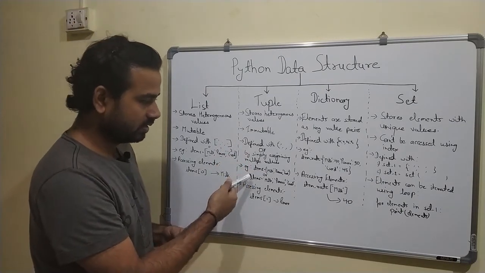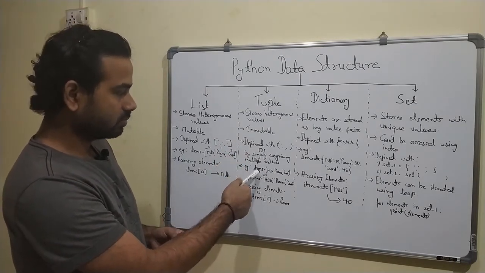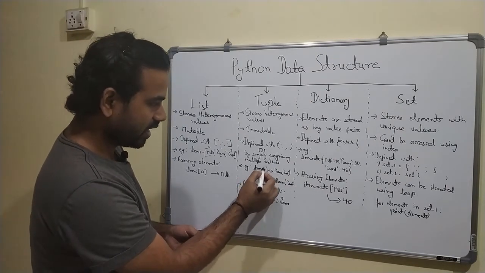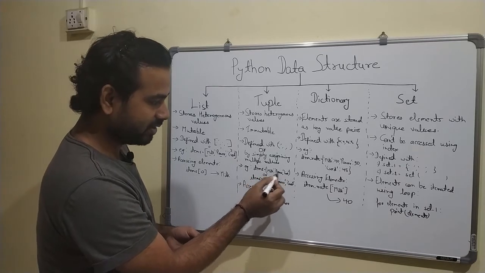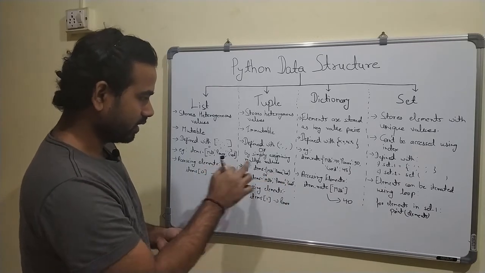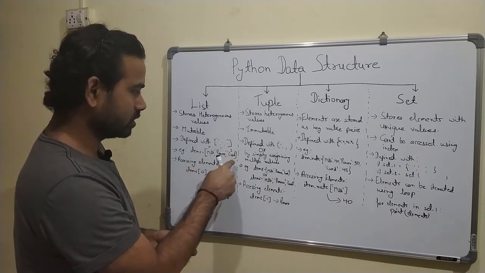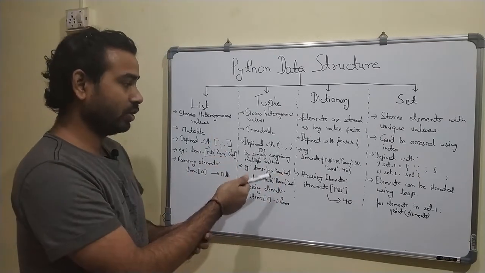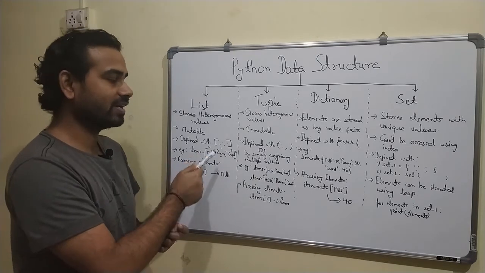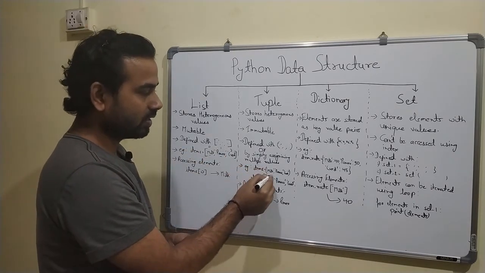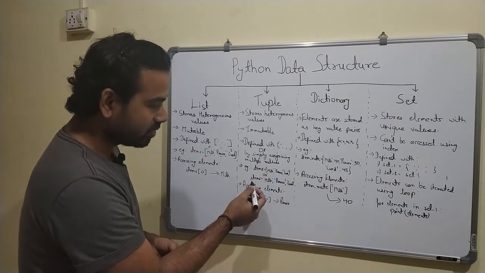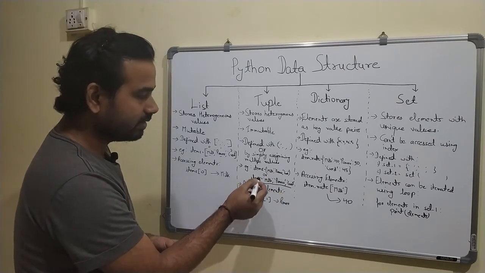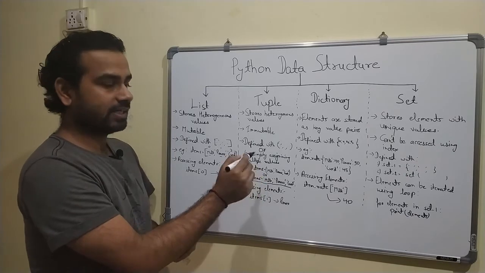Here I have defined the same items as a tuple. As you can see, here I have used parentheses, and inside the parentheses my elements are there. You can compare both of them. Here I have used the square brackets, and here I have used the parentheses. Whenever I use square brackets, it will be defined as a list, and whenever I use parentheses or just assign the values, it will be defined as a tuple.